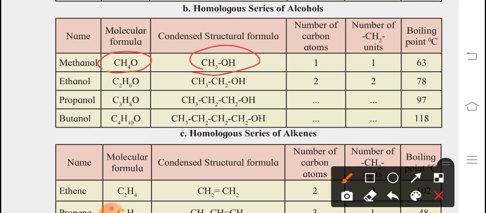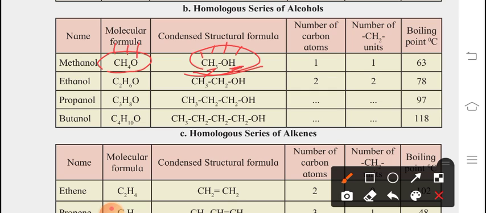Carbon is 1, hydrogen is 4, 3 plus 1, 4, and a single oxygen. But because we have to write in a structural form, we write CH3OH. Number of carbon atoms 1. Number of CH2 units obviously 1. Its boiling point is 63 degrees Celsius.